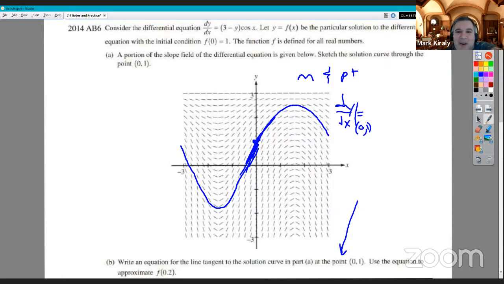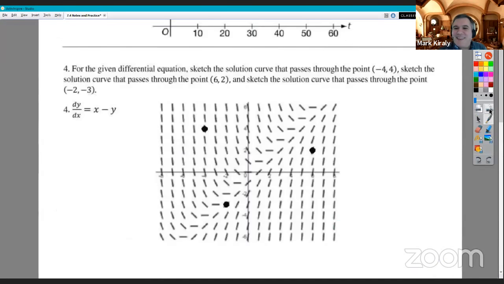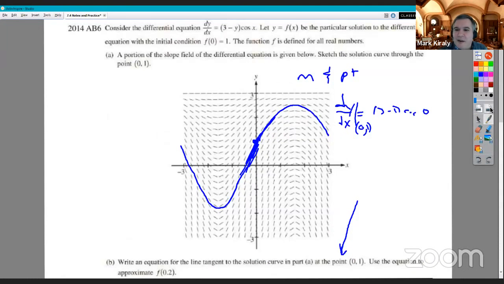All right, so at 0, 1, I'm going to have 3 minus 1 times... Wow, that is cosine of bad, 0. Oh, shush. What in the world? All right, I could yell for my son to bring me a stylus. I am going to try one more time with my tablet. Let's see if it's gotten any better. But no promises. Oh, no, it's not even responding now.